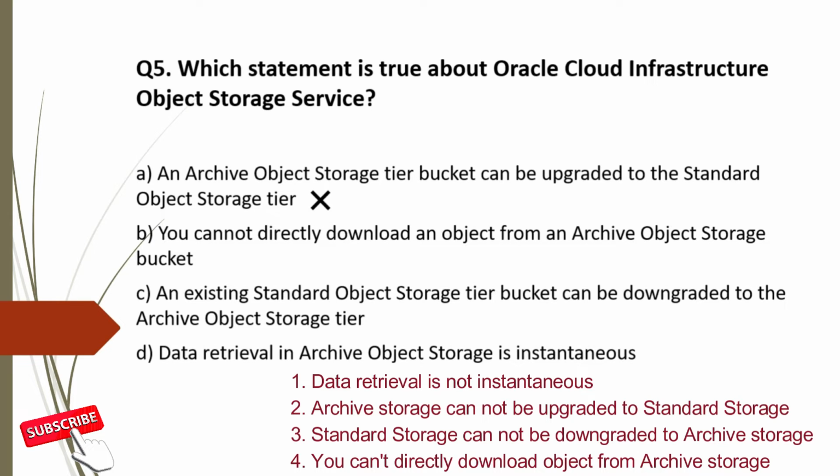Option B, you cannot directly download an object from an archive storage bucket. This is correct. First you need to restore before download, and that will also take around 1 hour. Option C is incorrect. We can't downgrade from standard to archive storage. Option D, data retrieval in archive storage is instantaneous. No, it is not. So incorrect choice. So the correct option for question 5 is option B.